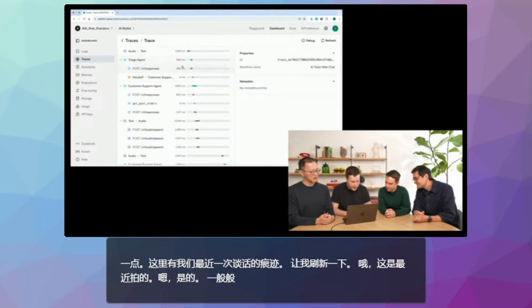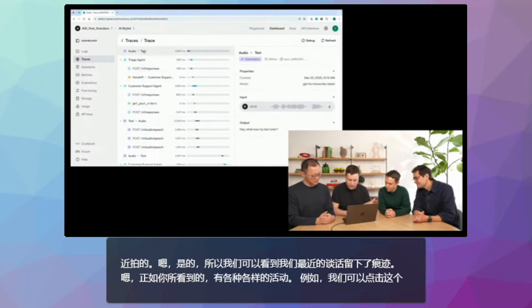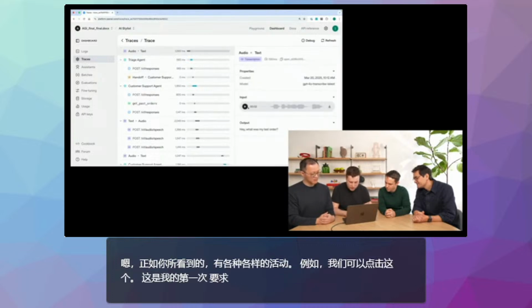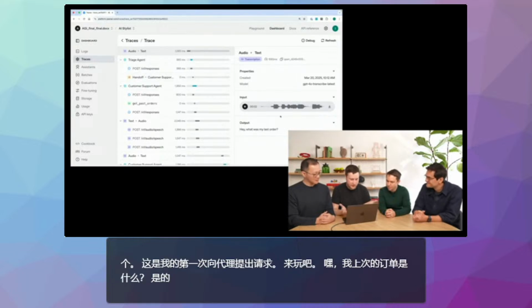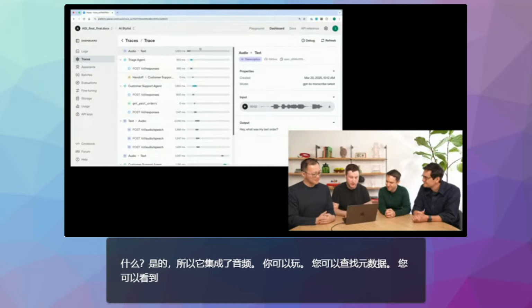We can see that there are traces here from our most recent conversation, and as you can see, there are all sorts of events. For example, we can click on this one. This is my first request to the agent. Let's play it. Hey, what was my last order? Cool. So it's integrated with audio. You can play it, you can look up metadata, you can see different timelines, latencies, errors, and so on.